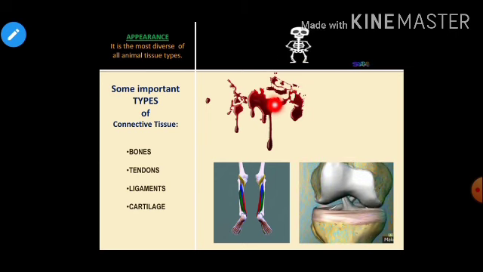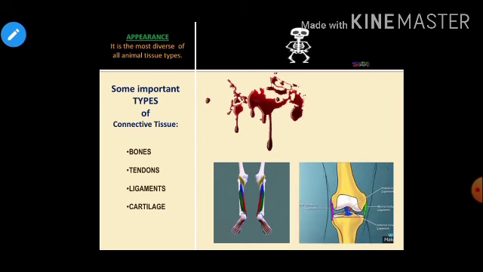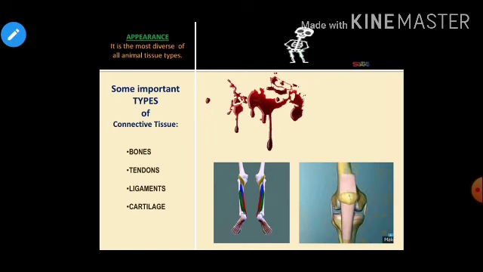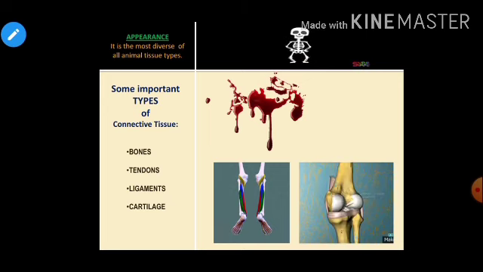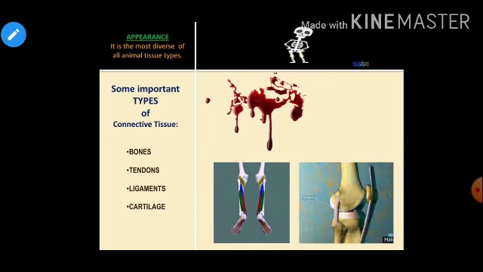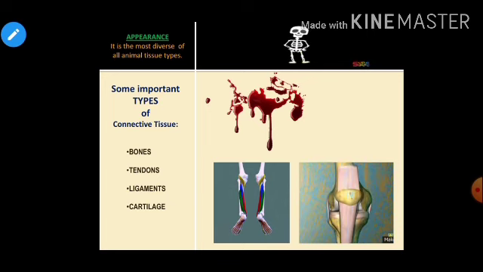I know it might be very surprising, but it's true. Blood is also a connective tissue, but blood is a fluid. So that means connective tissue can be as fluid as blood, and it can be as hard as bones, right? So that is why we see that it is very diverse.